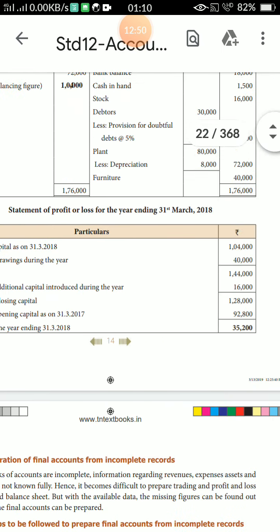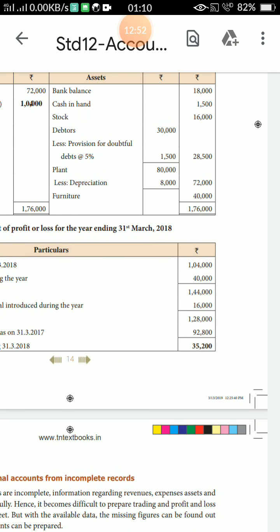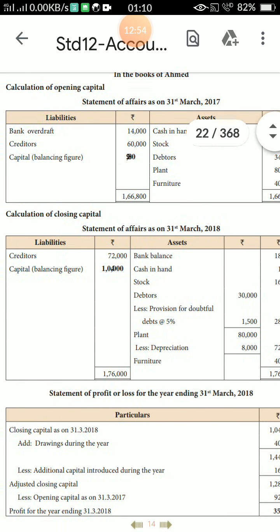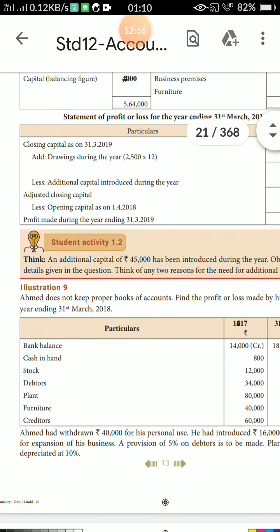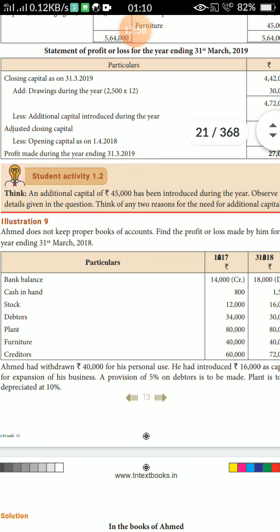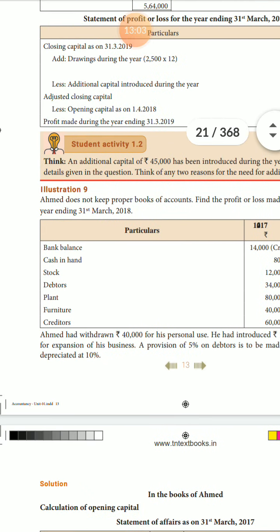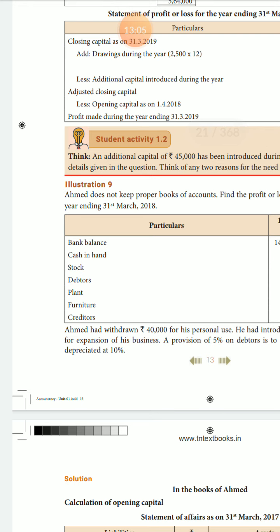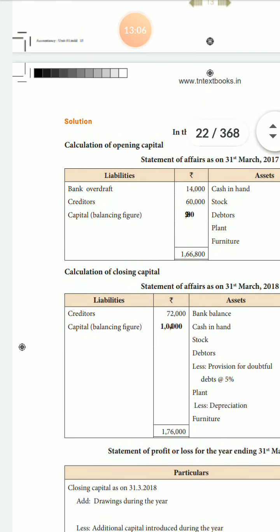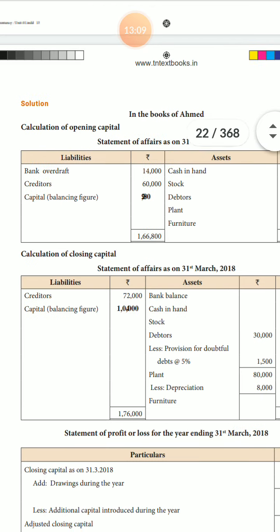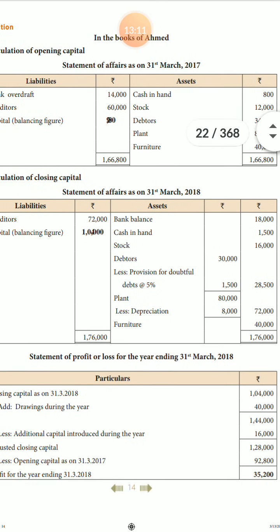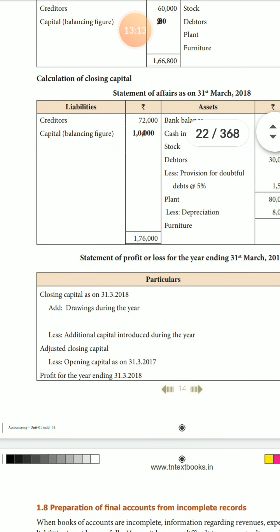Next, less additional capital introduced during the year. Additional capital is how much? Listen. He introduced 16,000 capital for expansion of his business. That is additional capital introduced during the year.